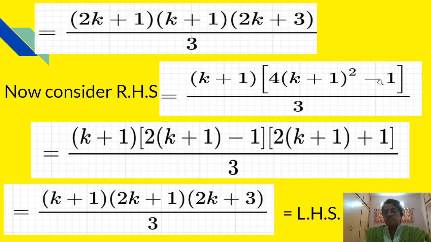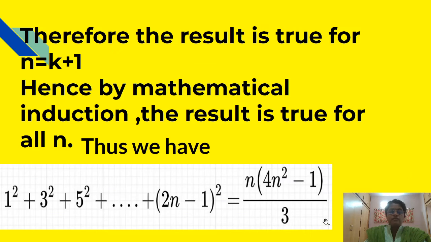Therefore we will factorize this part using the formula (a minus b)(a plus b), and therefore this will be equal to (k plus 1) into (2(k plus 1) minus 1) into (2(k plus 1) plus 1), and this divided by 3. Therefore totally this expression is (k plus 1) into (2k plus 1) into (2k plus 3) divided by 3, and this is nothing but our LHS part, and therefore we can say that RHS is equal to LHS.